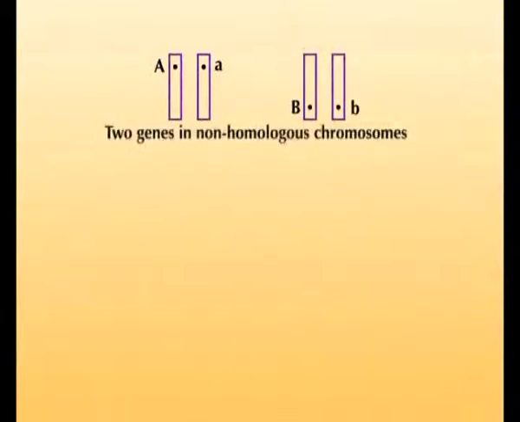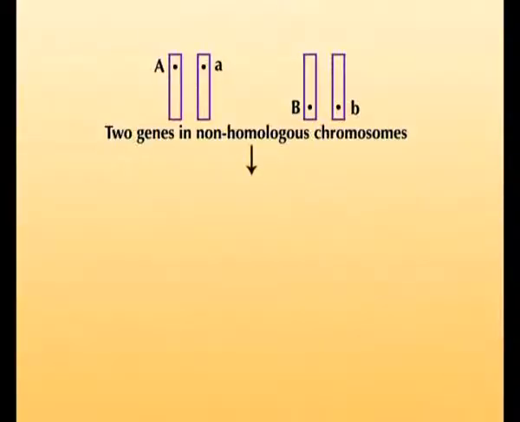As you know, in case of independent assortment, the two genes are present on two non-homologous chromosomes. Independent assortment of these chromosomes will lead to the formation of four types of gametes in equal proportion.